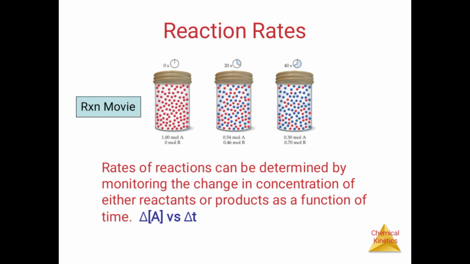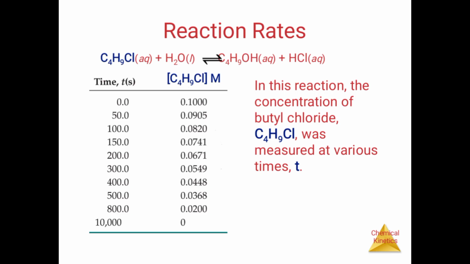In the picture, the first is 1 mole A and 0 mole B, then 0.54 mole A and 0.46 mole B, then 0.30 mole A and 0.70 mole B. So these are three examples of how the reaction moves.